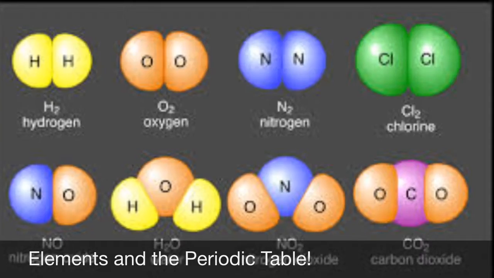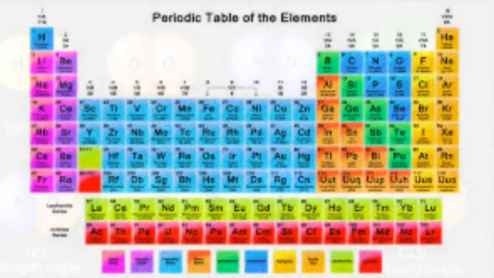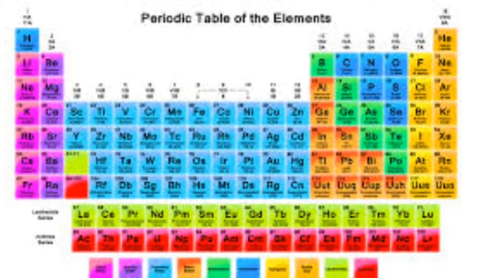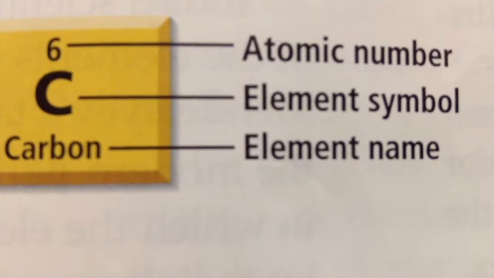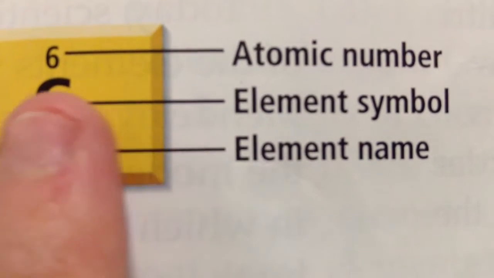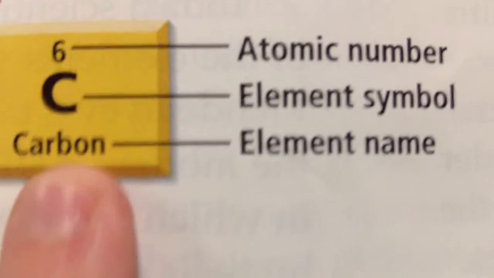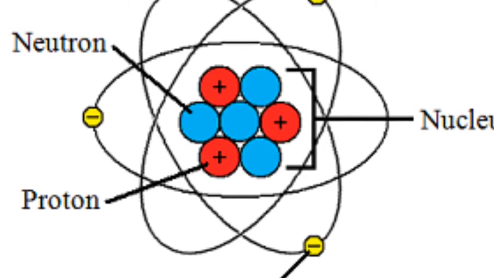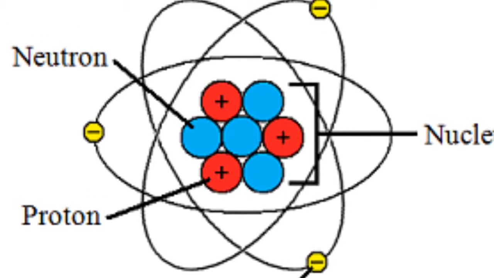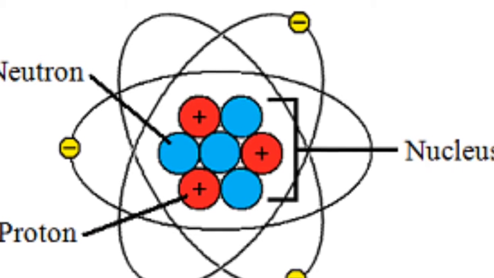Elements in the periodic table. Elements are what make up the periodic table. It was created by Dmitri Mendeleev. The elements in the periodic table are made up of the atomic number, element symbol, and element name. There is a neutron, proton, and electron in the atom. Protons and neutrons are what make up the nucleus.